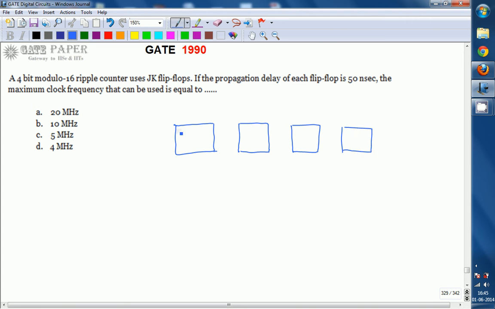The original clock is applied only to the LSB flip-flop, and the next flip-flop is clocked from the previous flip-flop. So the output of this flip-flop acts as the clock for the next one. Similarly, this is what is called rippling. This is the original clock, and let us assume these are Q0, Q1, Q2, Q3.